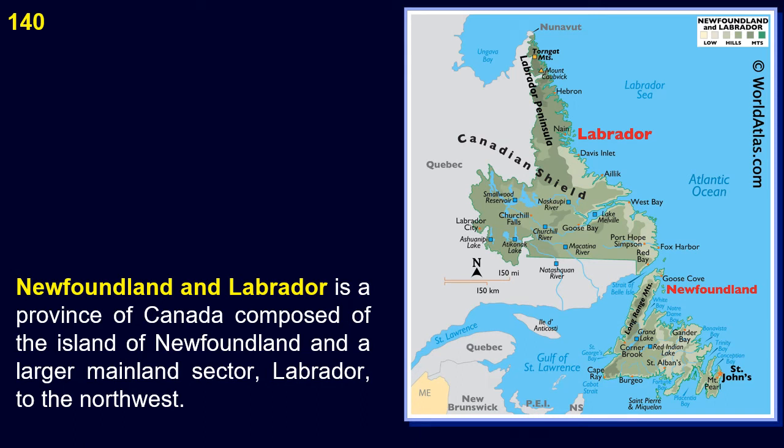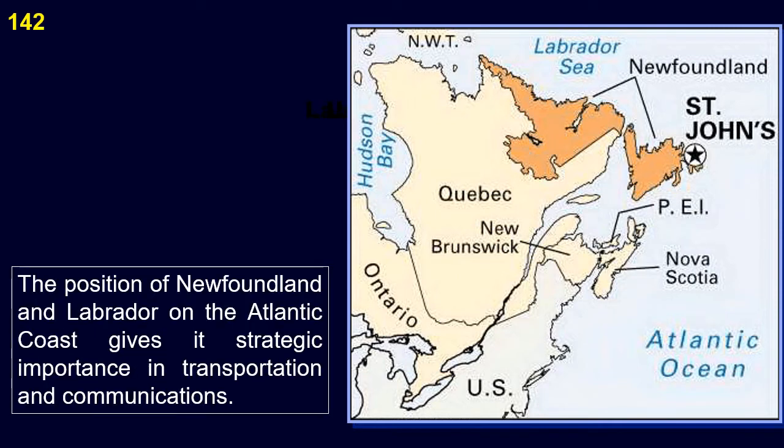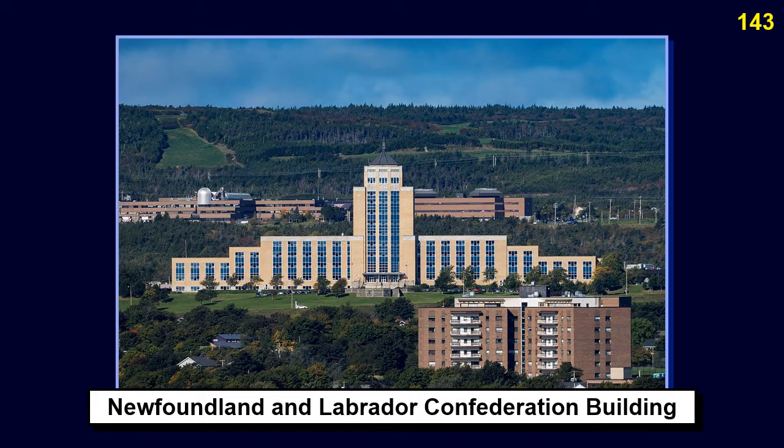Newfoundland and Labrador is a province of Canada composed of the island of Newfoundland and a larger mainland sector, Labrador, to the northwest. Newfoundland and Labrador is the most easterly part of North America. The position of Newfoundland and Labrador on the Atlantic coast gives it strategic importance in transportation and communications. This is the Newfoundland and Labrador Confederation building.